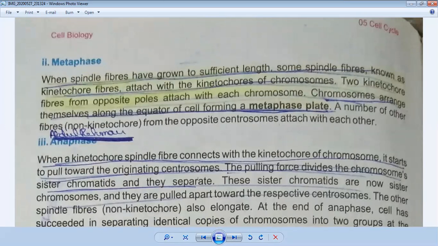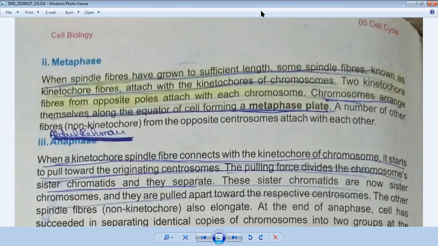Two kinetochore fibers from opposite poles attach with each chromosome. In simple words, the spindle fibers which come from the centriole attach with the kinetochore only in this stage, and there is no separation of the chromosomes.